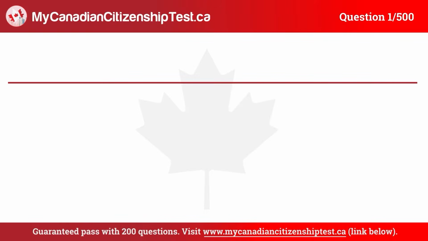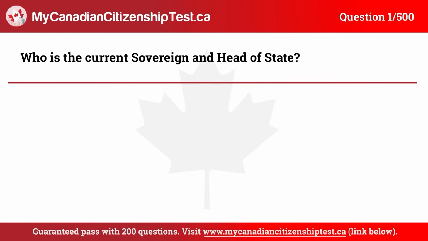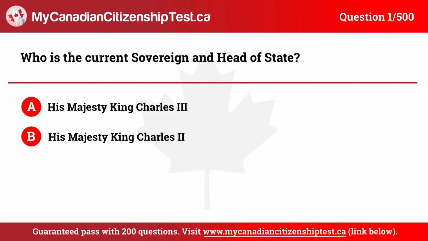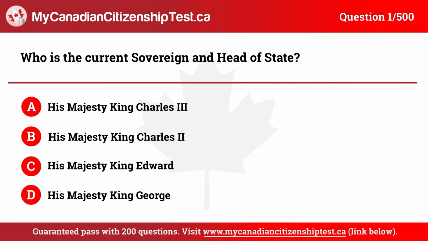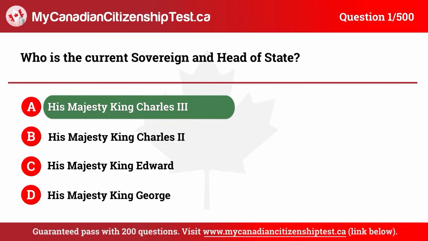Question 1. Who is the current sovereign and head of state? A. His Majesty King Charles III. B. His Majesty King Charles II. C. His Majesty King Edward. D. His Majesty King George. The correct answer is A. His Majesty King Charles III.